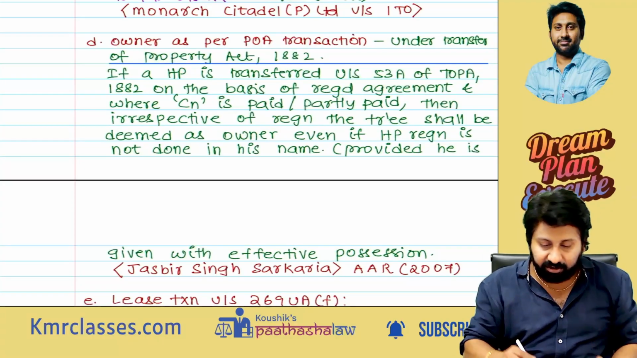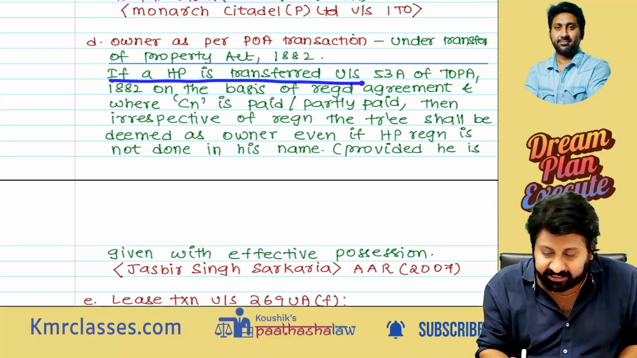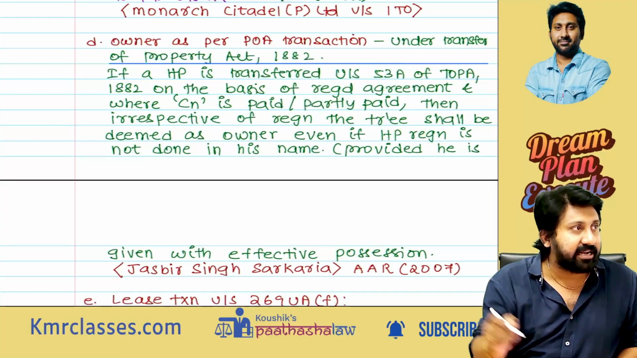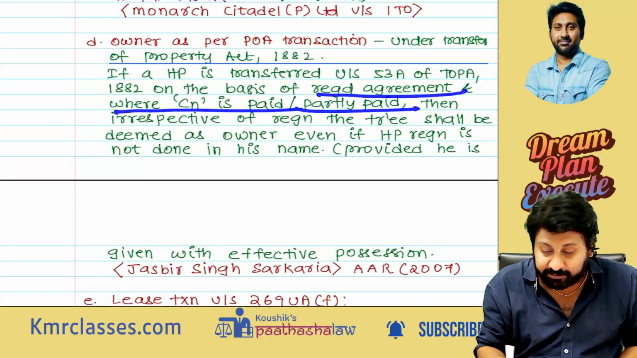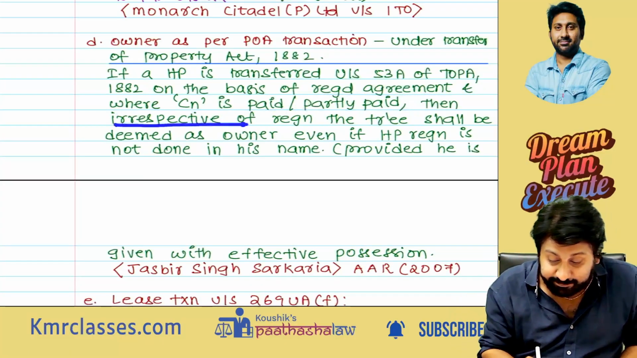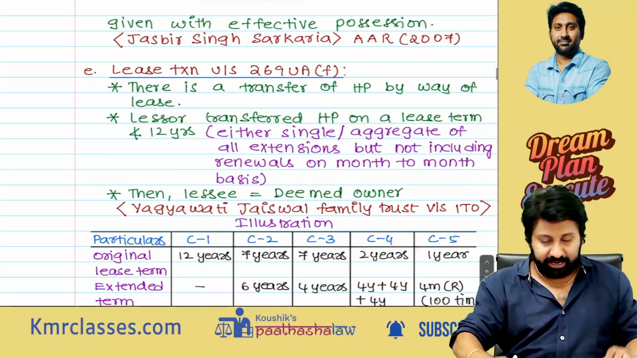Beyond that, let's not waste time. In case of section 53, if a house property is transferred under section 53 of TOPA, the Transfer of Properties Act, on the basis of a registered agreement, and where consideration is paid or partly paid, then irrespective of registration, the transferee shall be deemed to be the owner. Next.